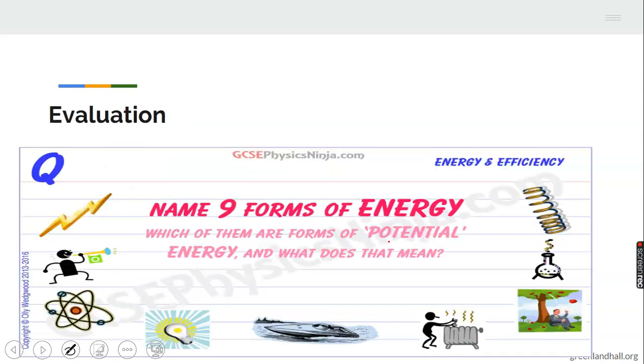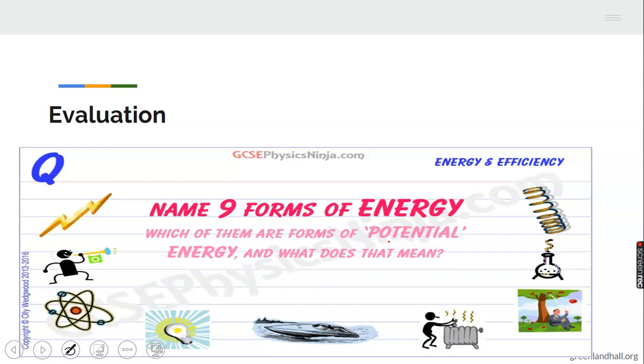So let me find out if you have been able to learn one or two things. The question I want to ask you now is, name 9 forms of energy. Don't bother if it's under potential or kinetic. Just tell me 9 forms of energy. 1, 2, 3, 4, 5, 6, 7, 8. Good. You're able to mention every one of them. If you couldn't get to the 9th one, that means you should go back to your slide and study very well. And if you got to 9, give yourself a very good round of applause.